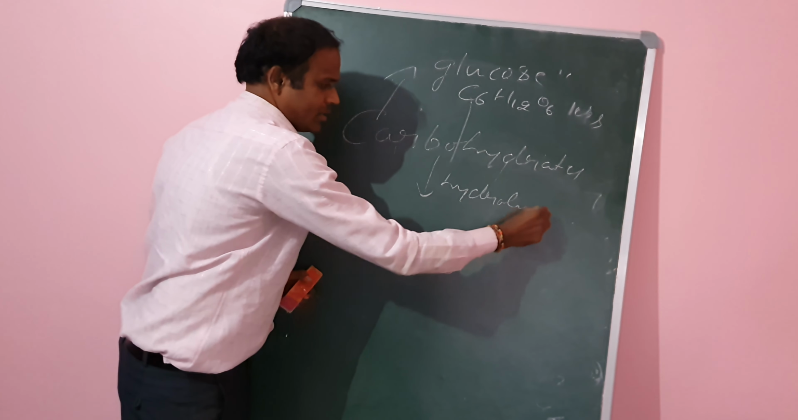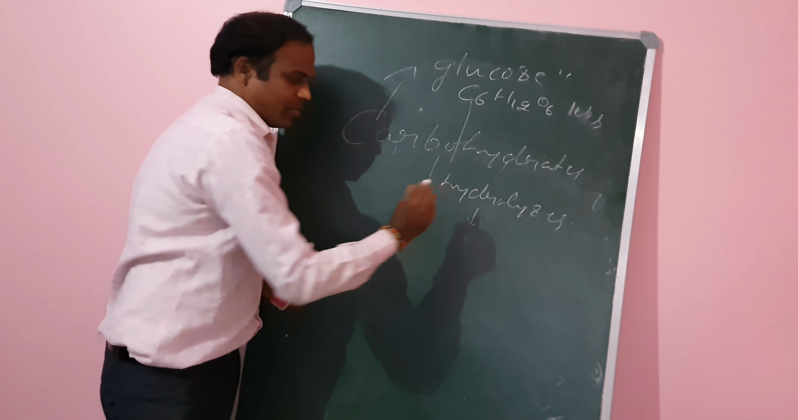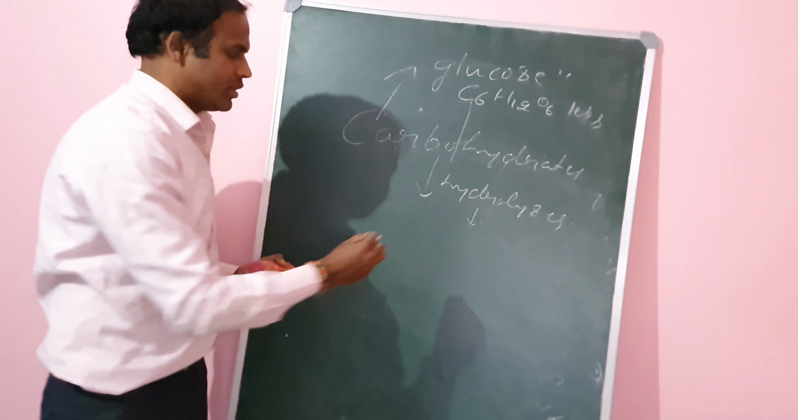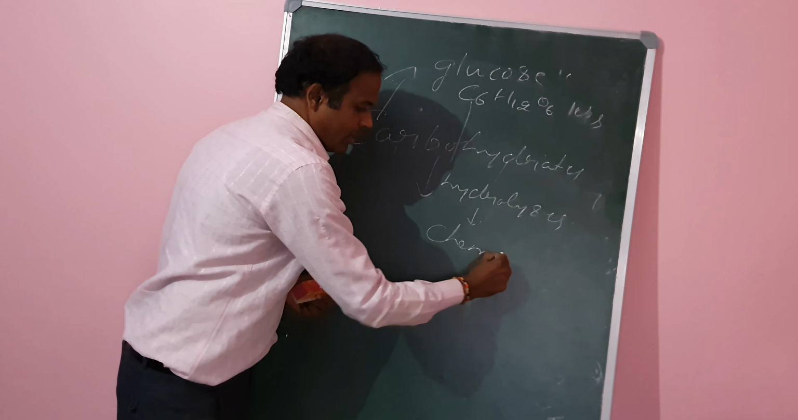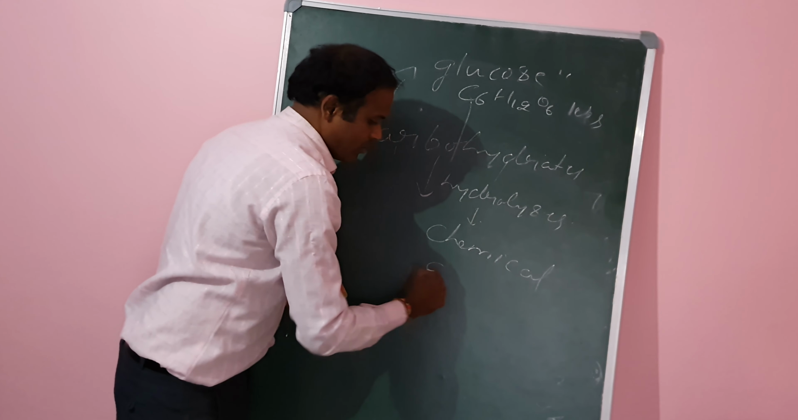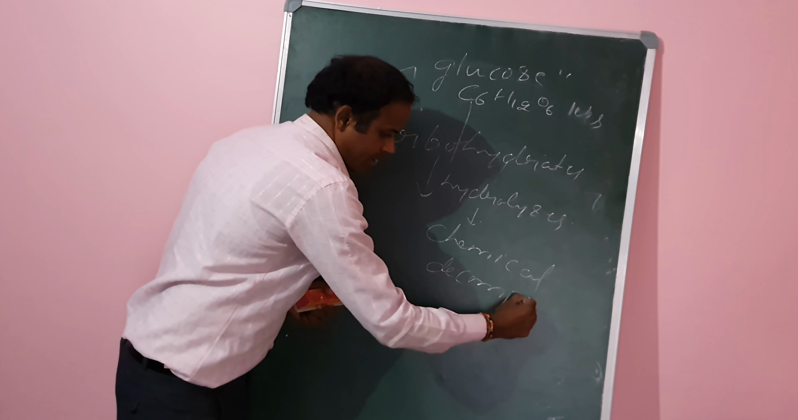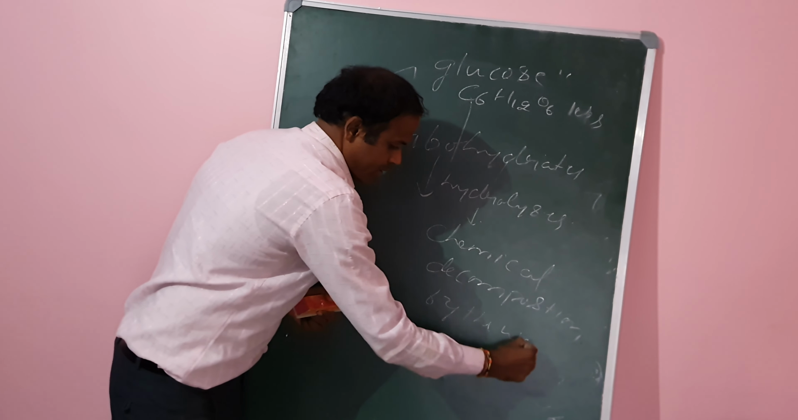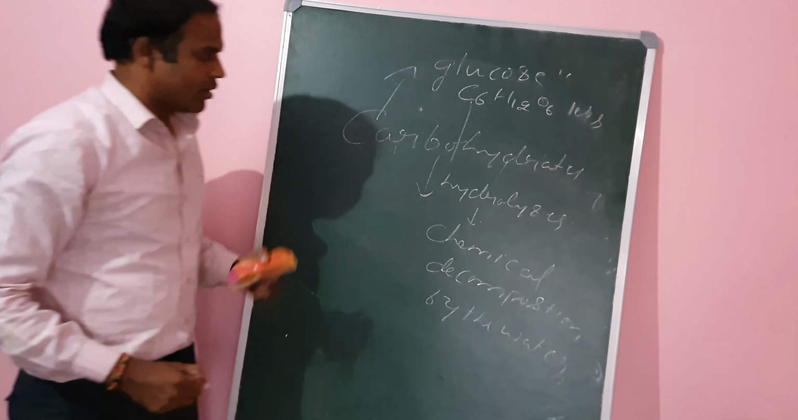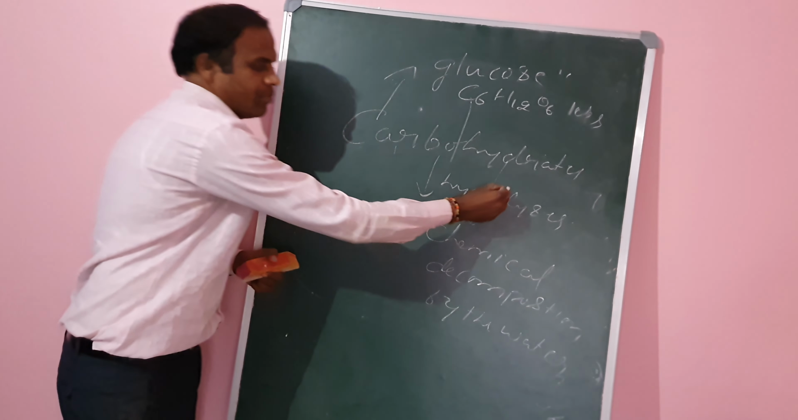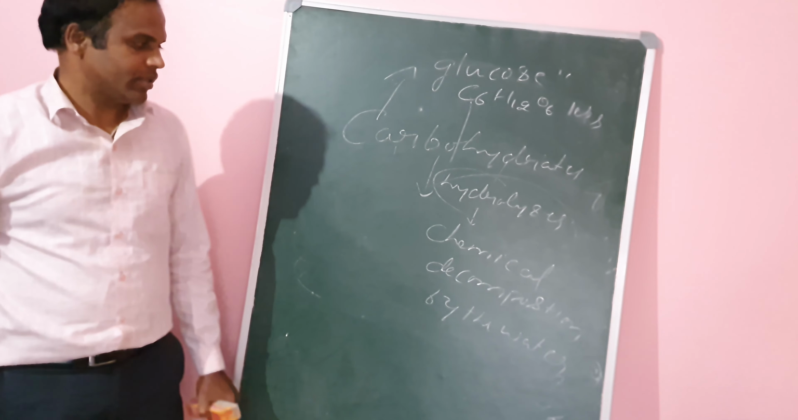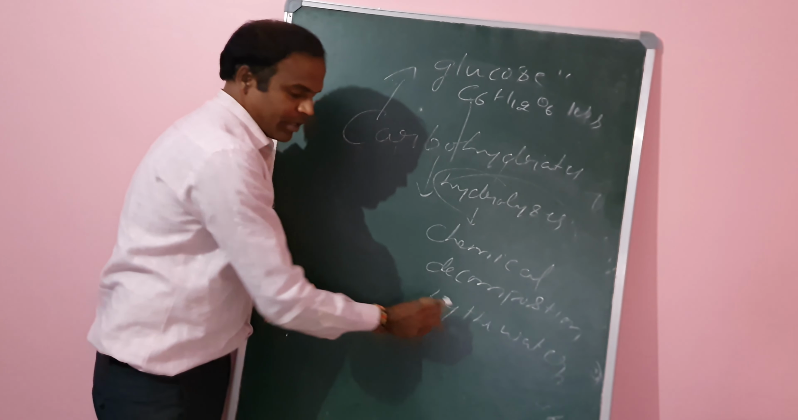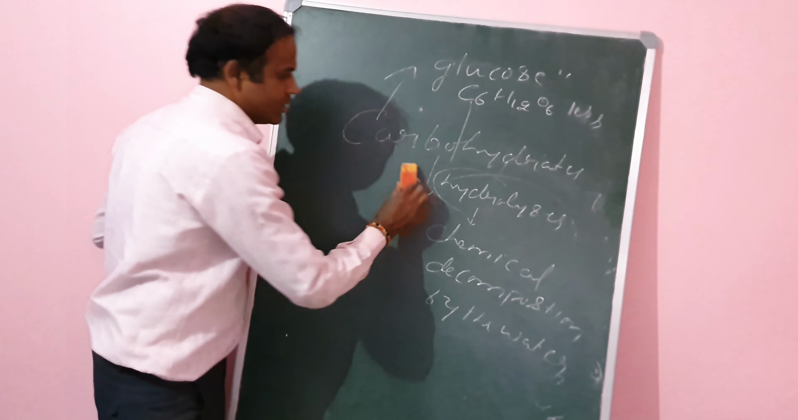What is hydrolysis? Hydrolysis is chemical decomposition by water. Chemical decomposition by water is called hydrolysis. Carbohydrate classification depends upon hydrolysis.